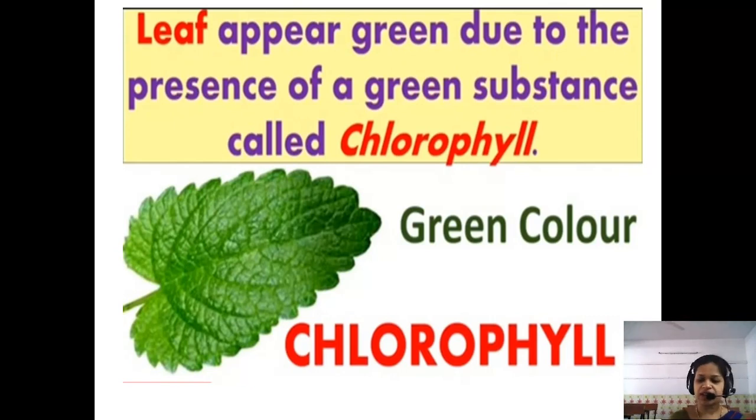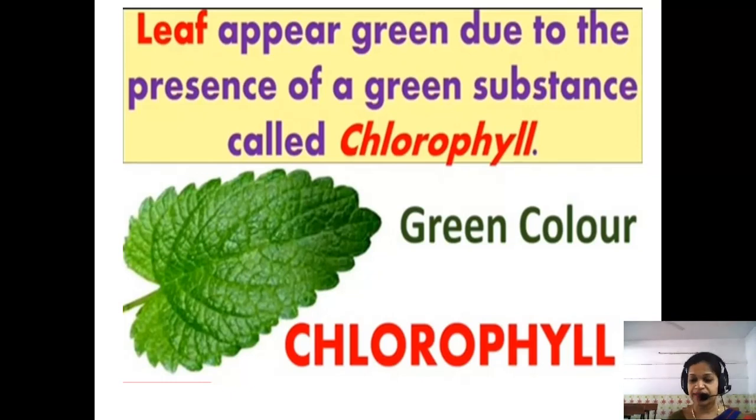Now the question arises, what is the job of this chlorophyll? The job of chlorophyll is to trap the energy of the sunlight. What does it do? It traps the energy of sunlight. अपने अंदर पकड़ के रखता है किसकी energy? Sunlight's energy. And the chlorophyll helps the plant to make the food.